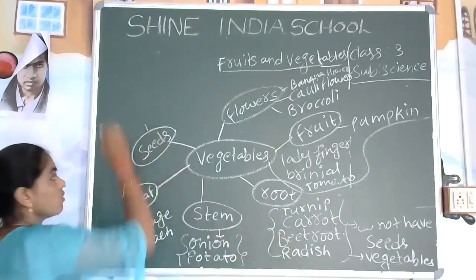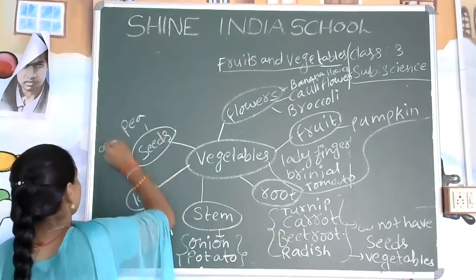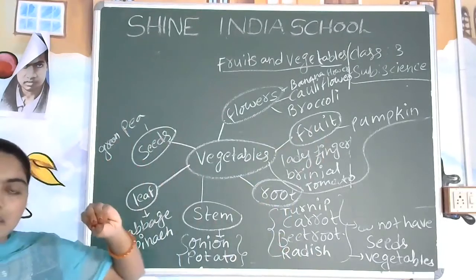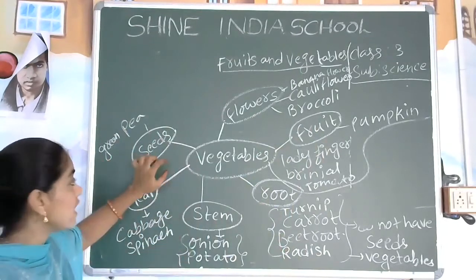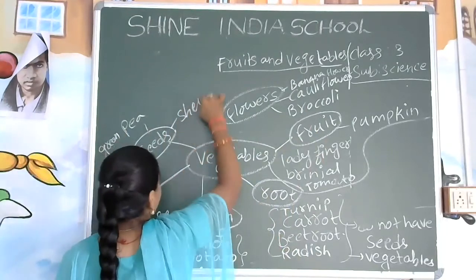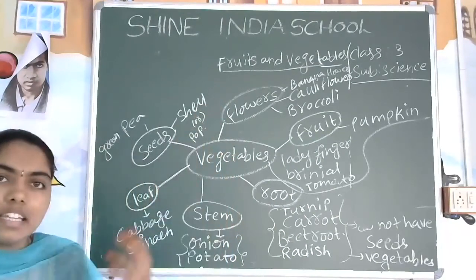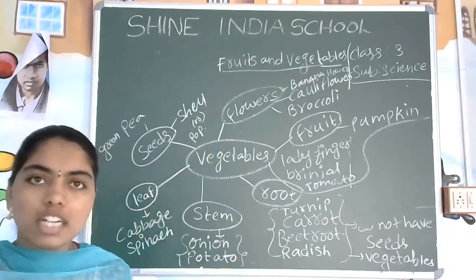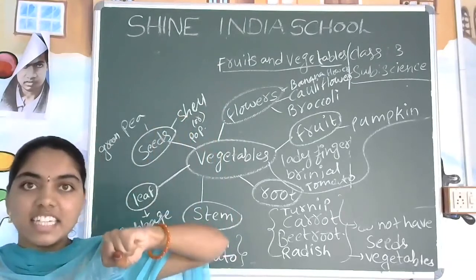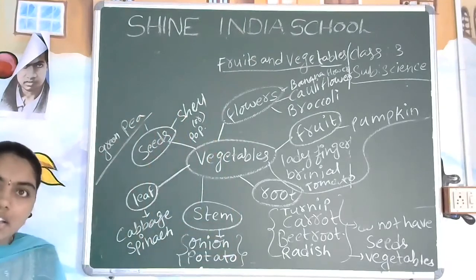Next, seeds are there. What are the seeds here? Green peas. We can say directly those are called the seeds. The seeds are covered on the outer part with the shell or top. You can take any almond or walnuts, anything like that. Outside there is a shell to protect the seed inside.